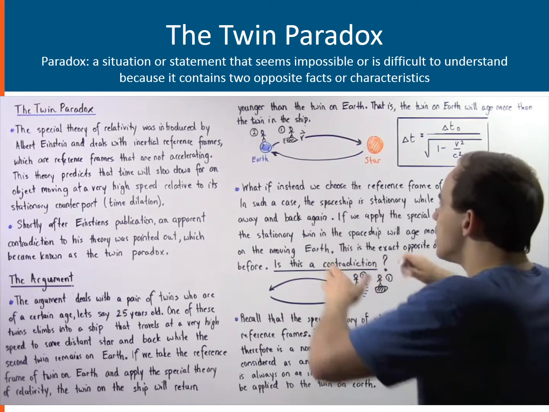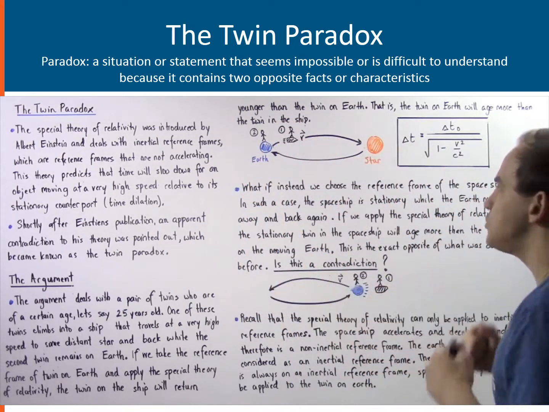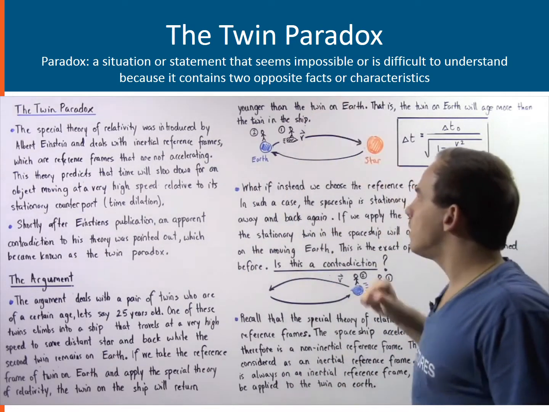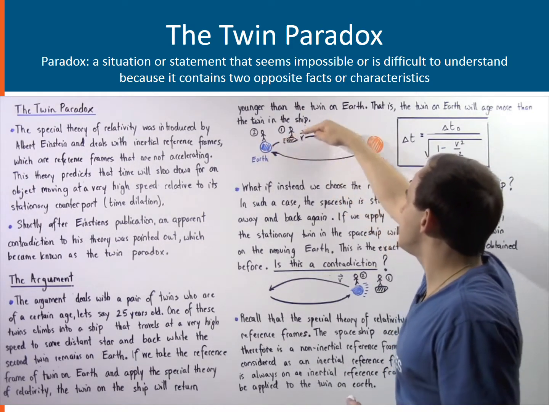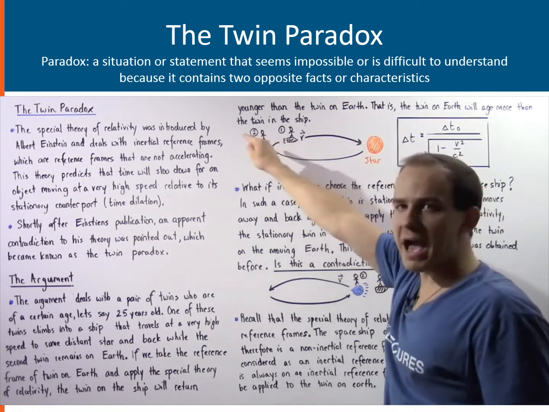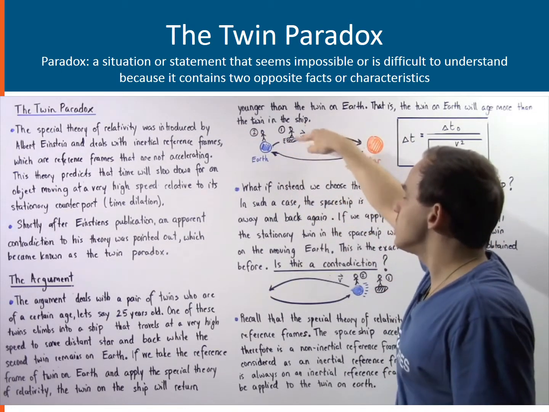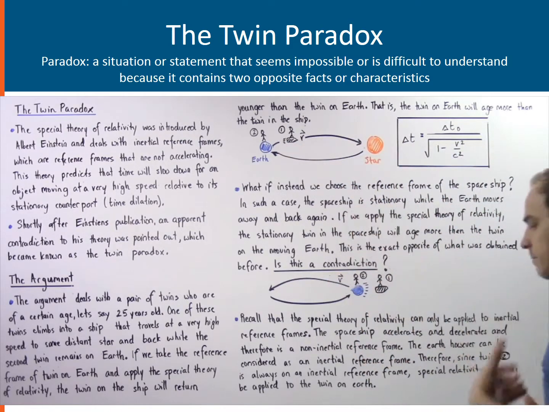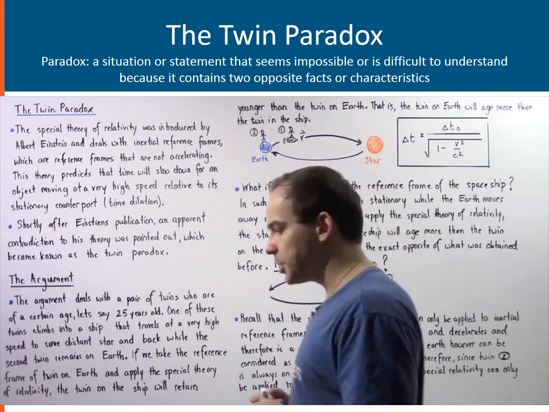So once again, we have the person on Earth, which is assumed to be stationary, and that's twin number 2. Now, twin number 1 climbs onto our spaceship, which travels with a very high velocity there and back. So basically, when the trip actually takes place and the spaceship returns to Earth, the twin on Earth will be older than the twin inside that spaceship, and this is known as time dilation.